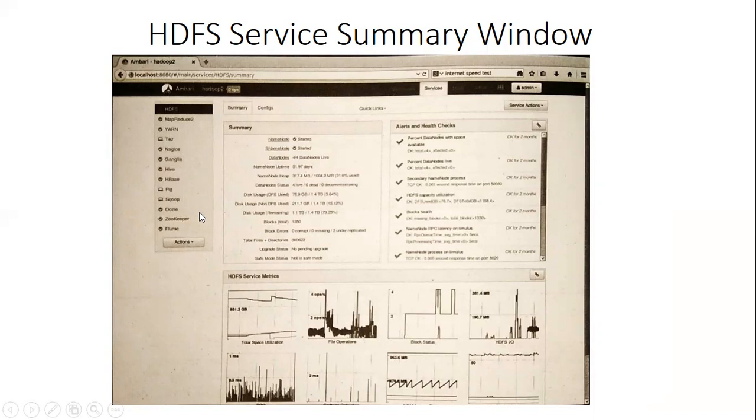When applicable, each service will have its own summary. Here is the list of services. For each tool there will be services provided, and if you want one, you click it. Each service has two things: the summary, and alerts and health checks. This is the service metric window. Whichever you click on, it will show the summary, alerts and health checks, and the service metrics. Since HDFS is clicked, it is showing information about HDFS.